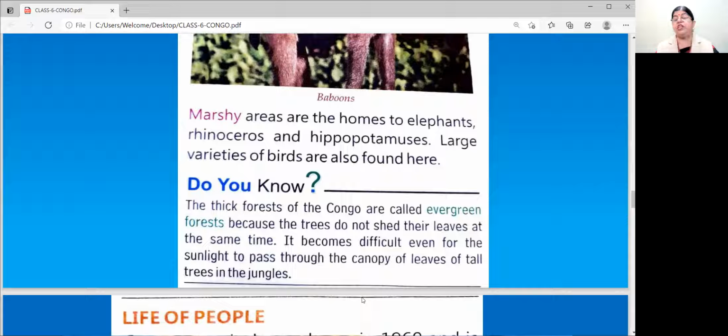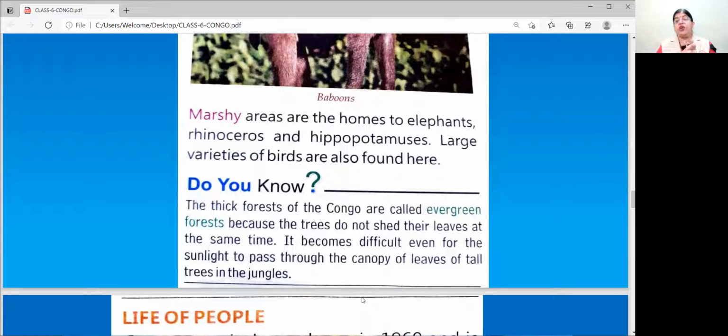It becomes difficult even for the sunlight to pass through the canopy of leaves of tall trees in the jungle, as I told you. So the thick forests of the Congo are called evergreen forests. As the name, so the nature. Evergreen means always green. Why are they always green? Because the trees do not shed their leaves at the same time. Every tree is shedding the leaves at different times. So when different times are there, the greenery is maintained.